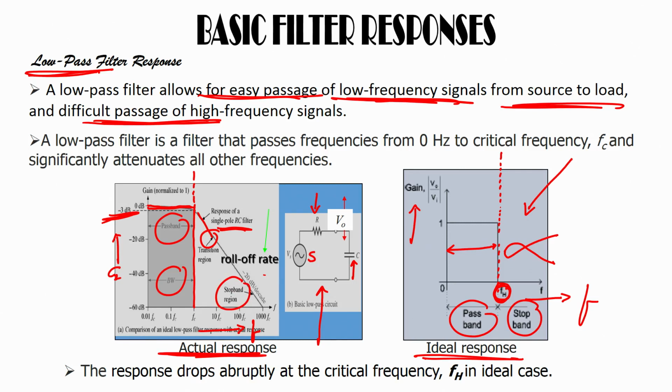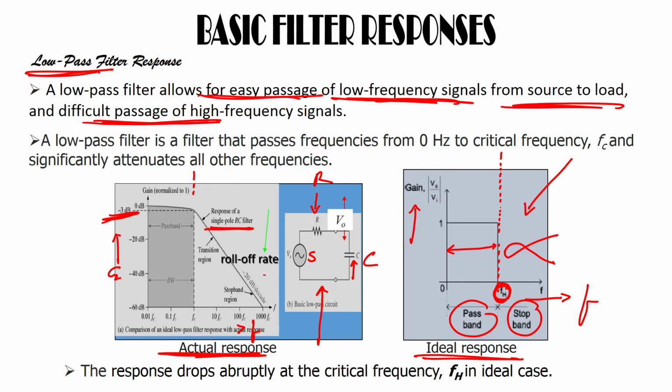So now you have seen two or three terms. First is the transition region, which is from pass band to stop band. Second is the response of a single pole RC filter. What is a single pole RC filter? There is only one R and only one C. If I keep increasing the resistors and capacitors, there will be a 2 pole RC circuit, a 3 pole RC filter, and so on.